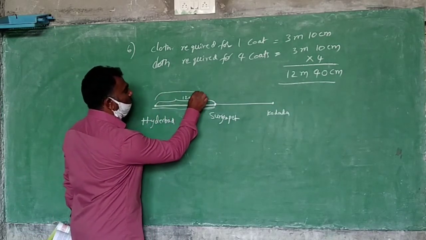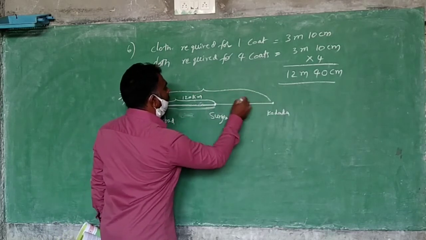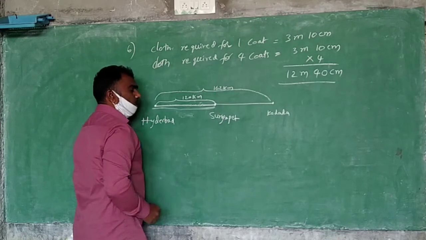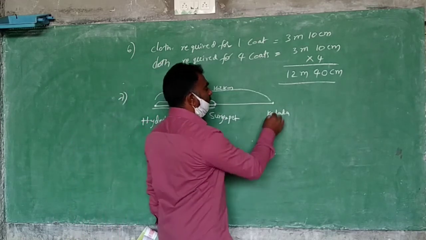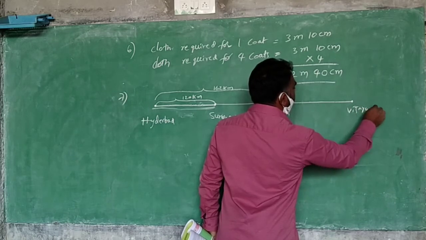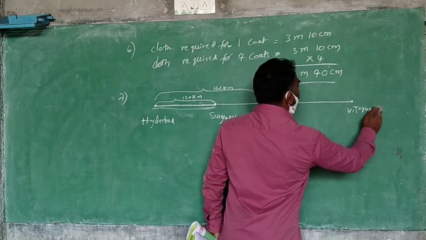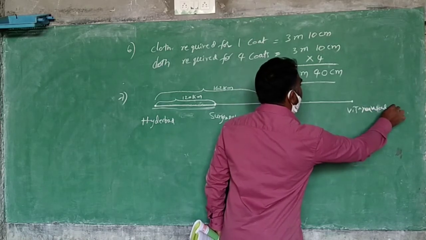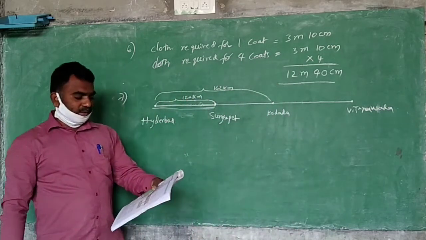We will show like this now. This is how much? 162 kilometers. After that what will come? Vijayawada will come. So Vijayawada is 284 kilometers. From where? From here.